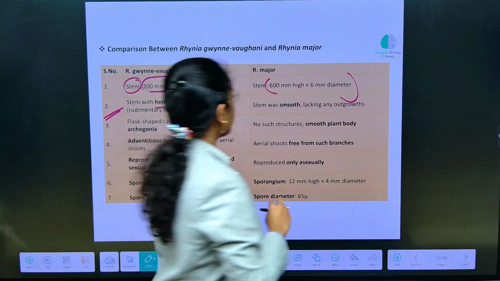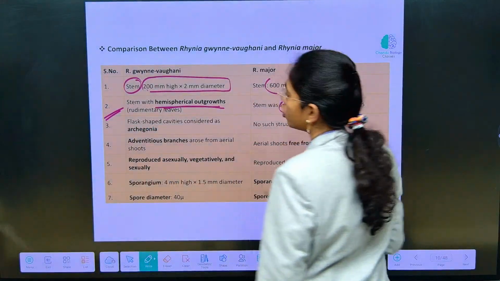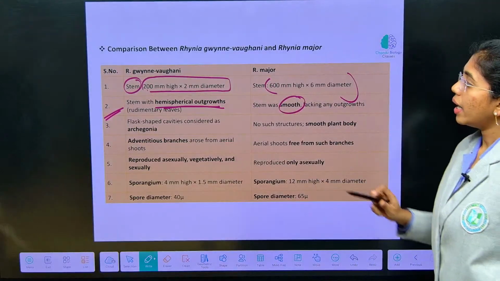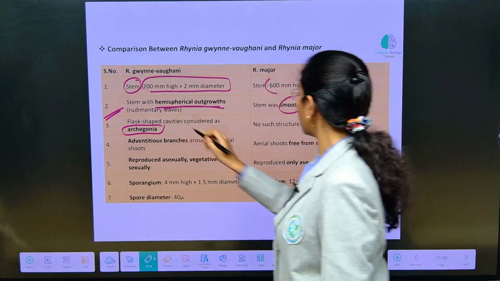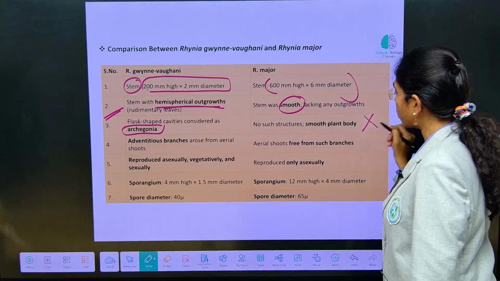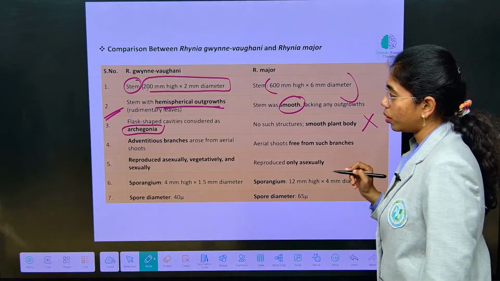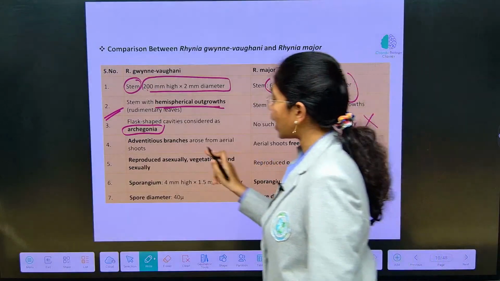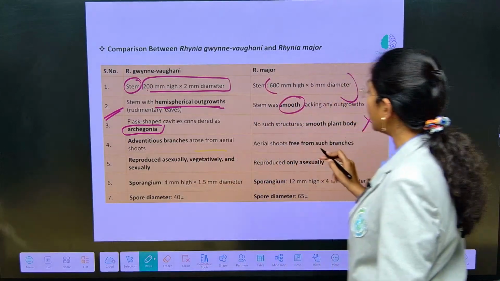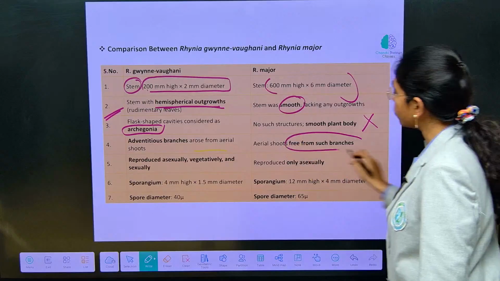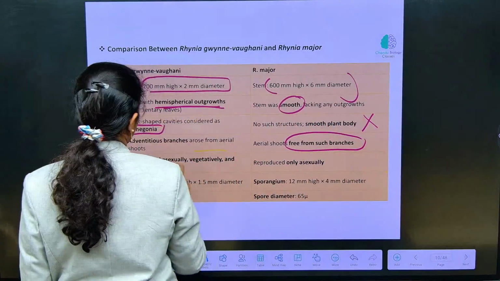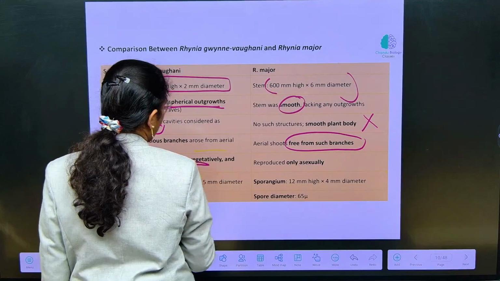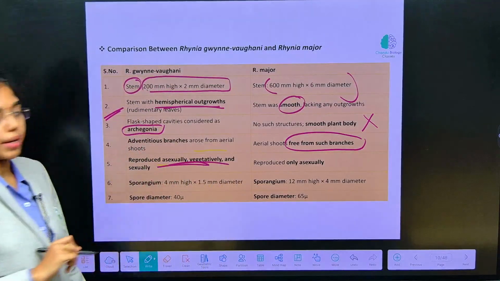Whereas in Rhynia major, the stem will be smooth. And here in gwynne-vaughanii you can see flask-shaped archegonia. There is no such structure in Rhynia major. Adventitious branches are formed here, and in the other the aerial shoots are free from such branches. You can see they reproduce asexually, vegetatively and sexually.